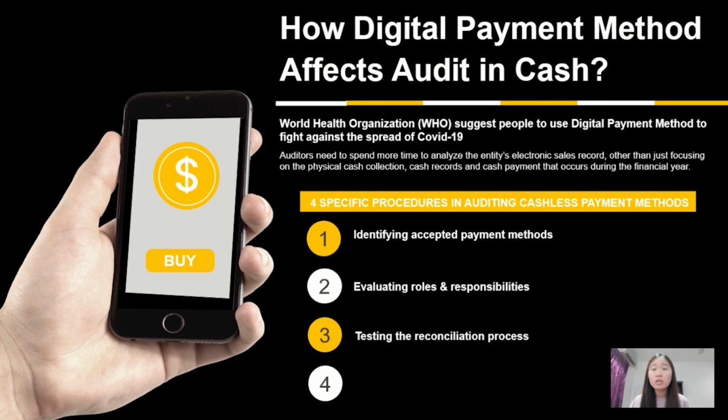After that, the auditor will have to test the reconciliation process by reviewing the previous sales reconciliation to examine their accuracy and ensure the revenue recognition is appropriate. Lastly, as a cashless transaction can create an electronic audit trail, the auditor has sufficient data to analyze the trend.